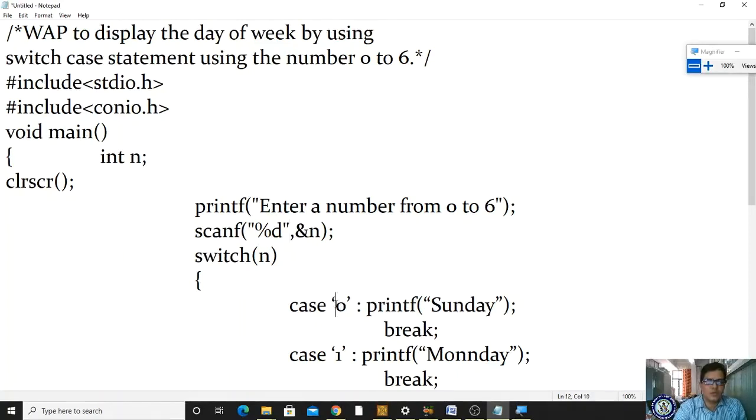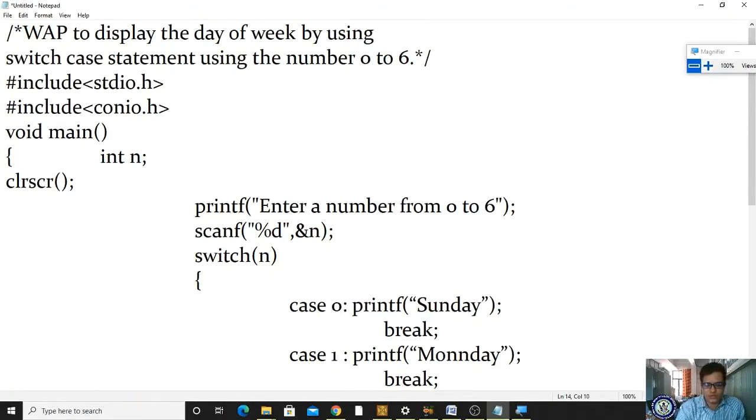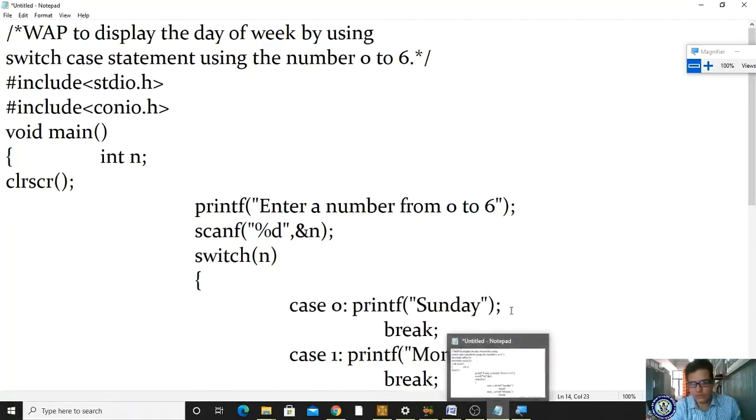Now I am giving here. Please observe, here it is wrong. When we do it like this, if it is a character, whether 0 is a character or a digit, right? For this you have to give 0 colon and 1 colon. Compulsory, sorry, colon, not a semicolon, it is a colon. Okay, Sunday, and here it comes as Monday.